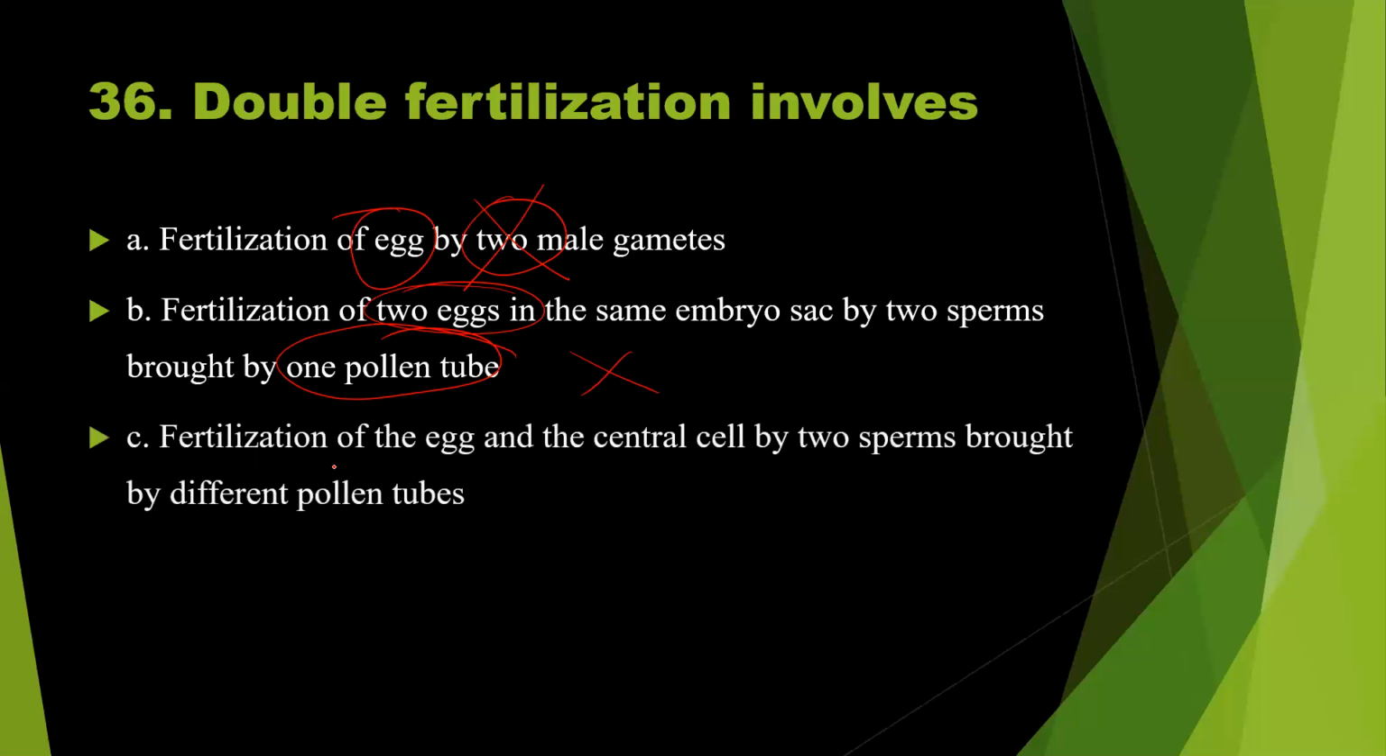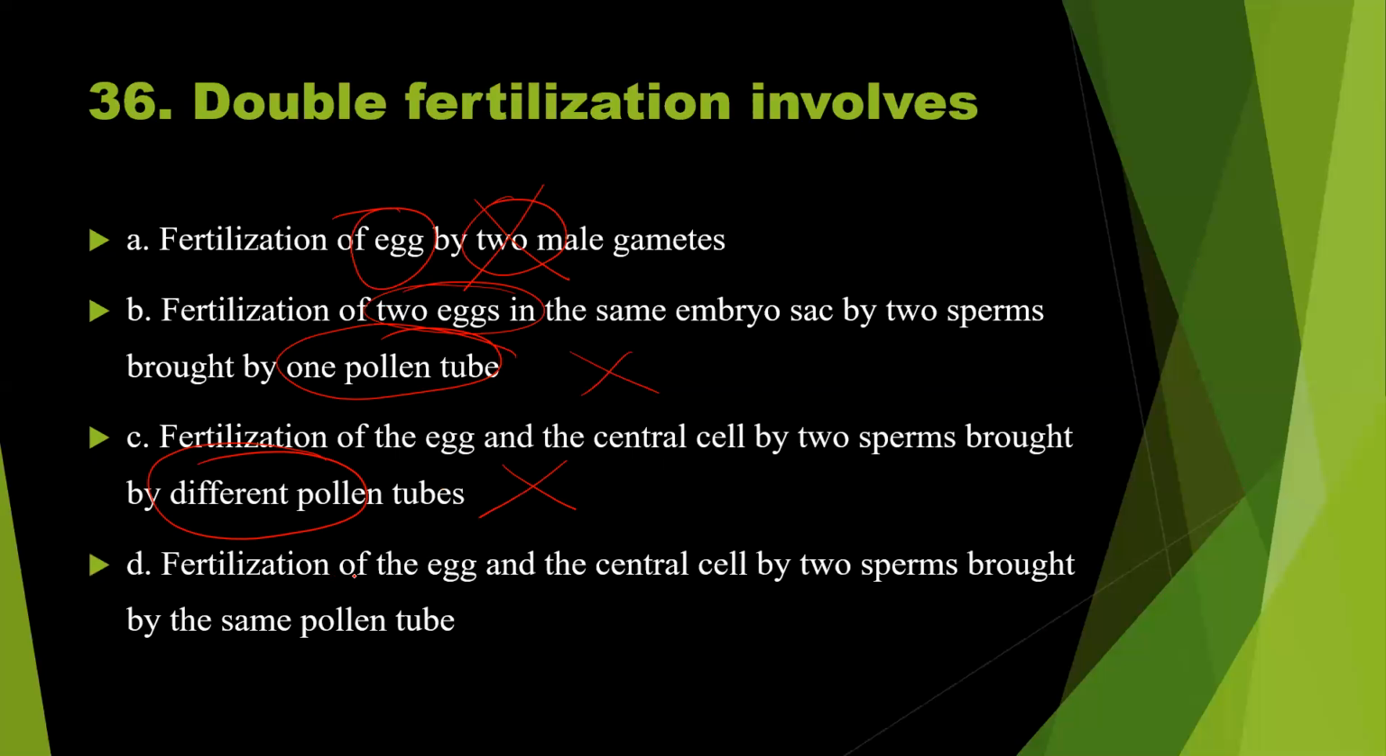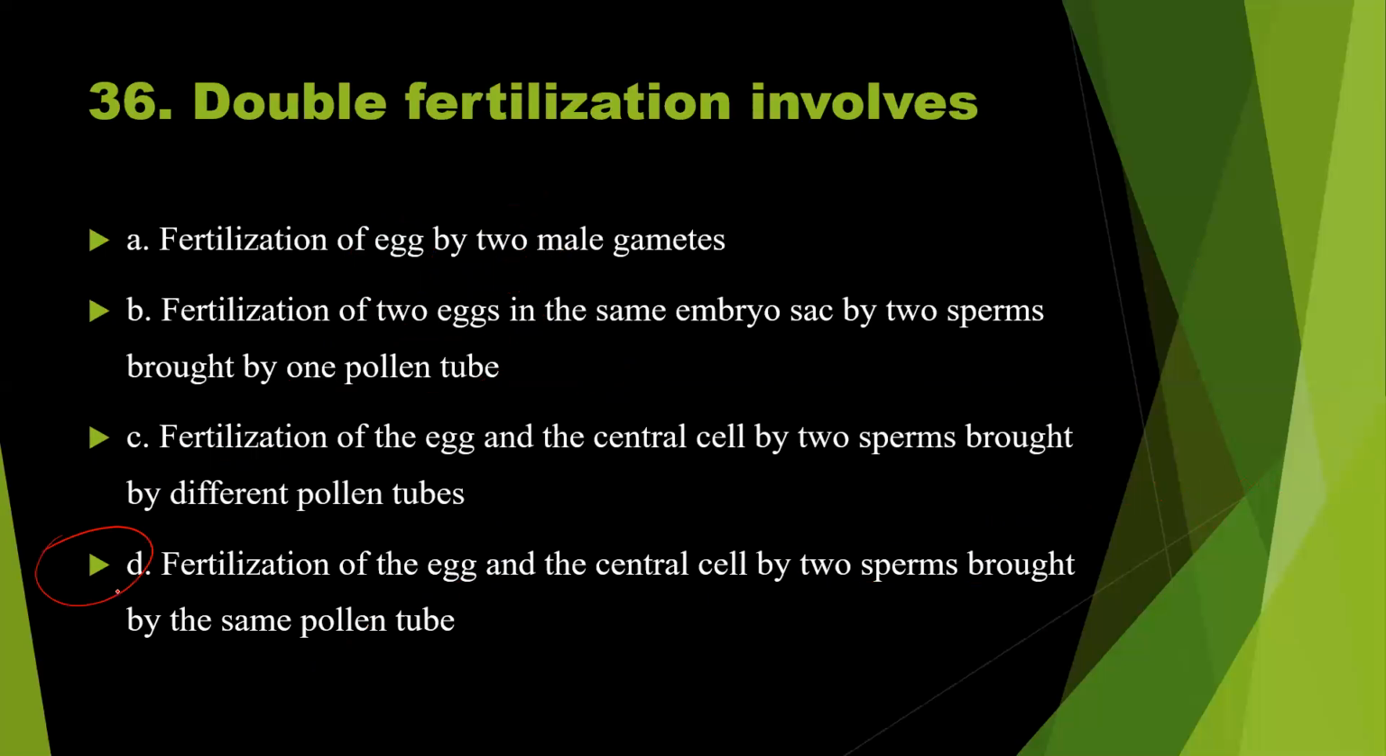Fertilization of the egg and central cell by two sperms brought by different pollen tubes is wrong. Next, the fertilization of the egg and central cell by two sperms. Two sperms means two male gametes. Two sperms are nothing but two male gametes brought by the same pollen tube. So definitely option D should be the right answer. Option D is the right answer to the question number 36.